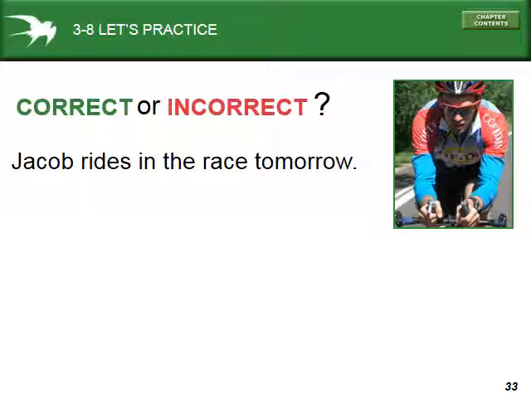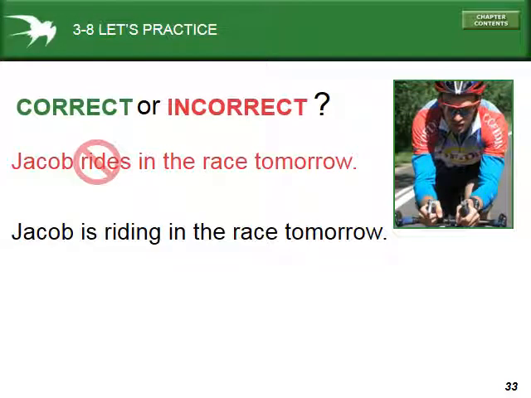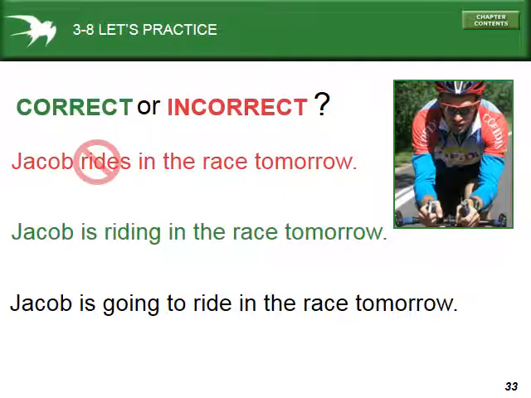Jacob rides in the race tomorrow. So remember, the simple present tense is only used with a definite schedule. So is this a definite schedule? Is this something like a museum where it's always the same? This one's incorrect, right? It can be "Jacob is riding in the race tomorrow" because it's a plan. Or we could also say "Jacob is going to ride in the race tomorrow" because it's a plan. But in this case, we can't use "rides." We can't use the simple present tense when it's a plan.